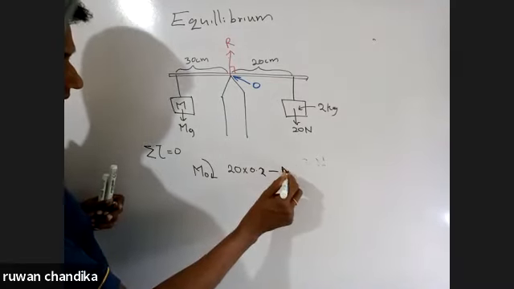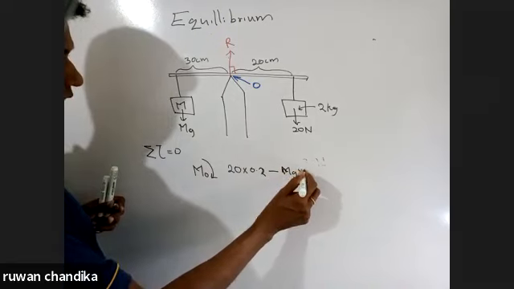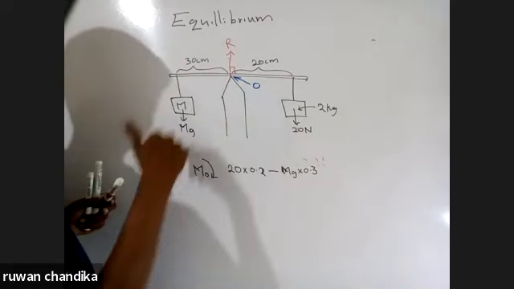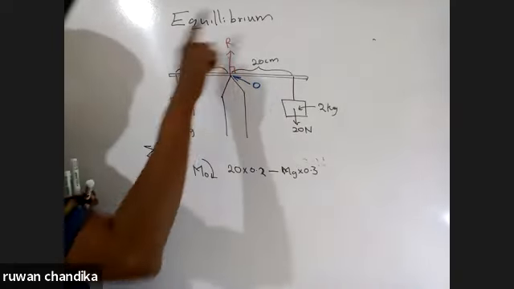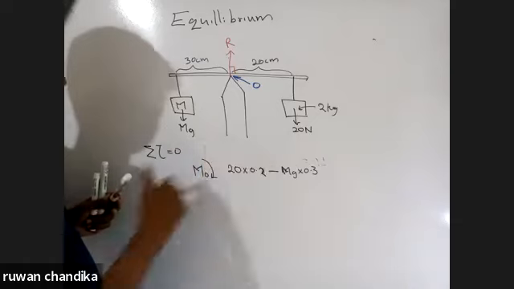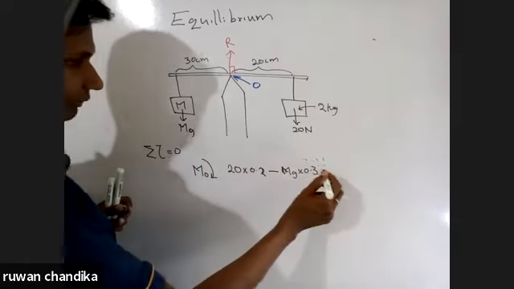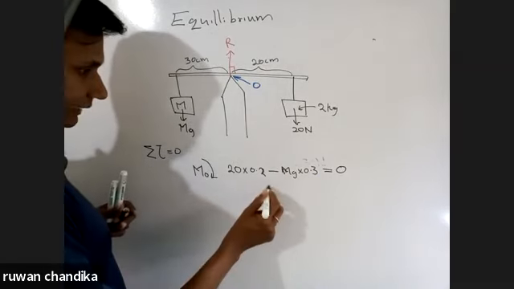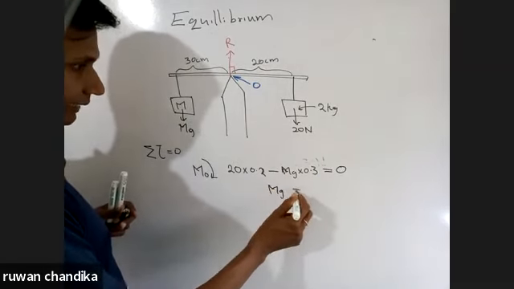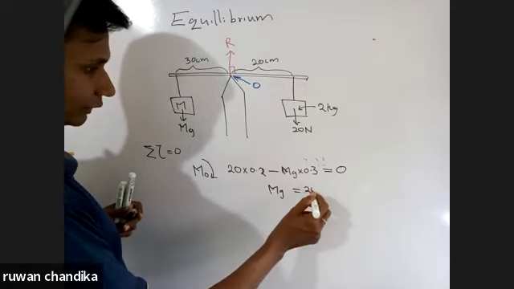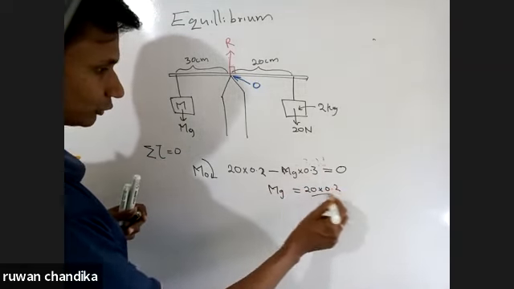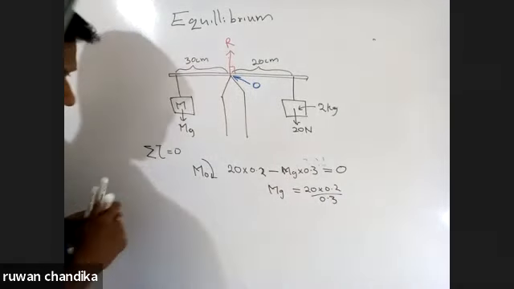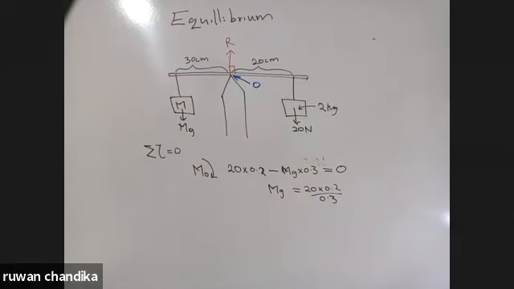It is capital Mg into 0.3 meter. And there are no other moments. R does not make a moment around O. So these are the only moments made. So I equate that to 0. Then it gives Mg equals 20 into 0.2 over 0.3. By that you can find the Mg.